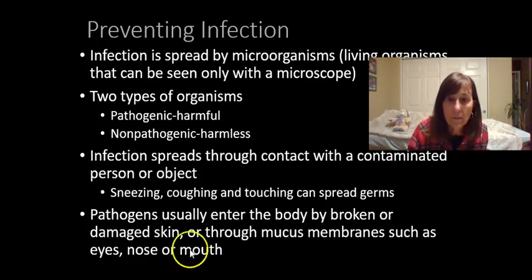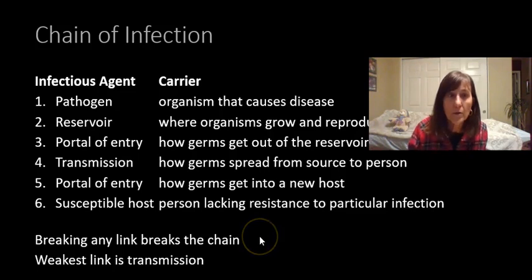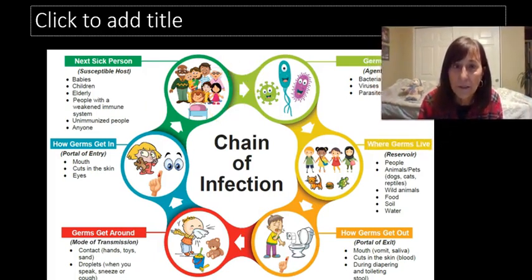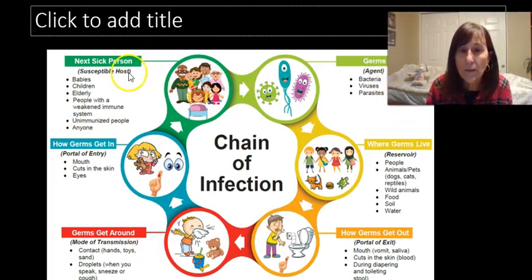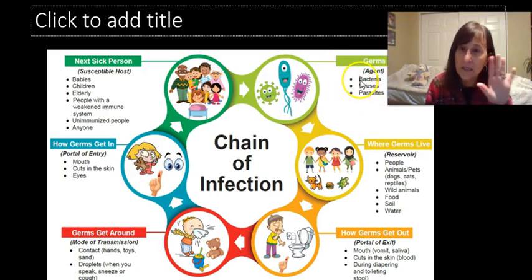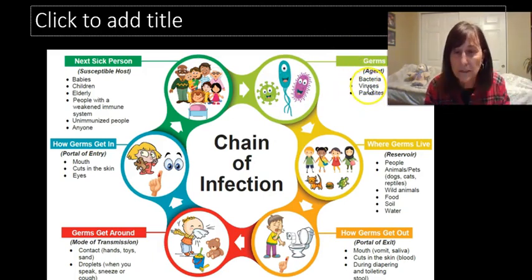Next we're going to talk about the chain of infection. How does it go from one thing to the other? And I put a little picture in here. So you'll go over this again and again, chain of infection. First, we're going to start with a germ. So where is that germ? It's usually a bacteria or virus. Could be parasites, but for this class, let's keep it bacteria or virus.